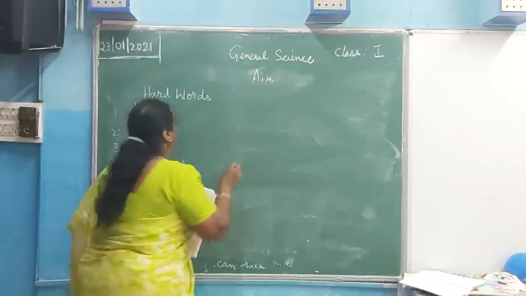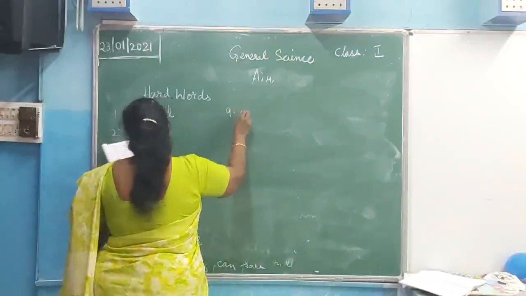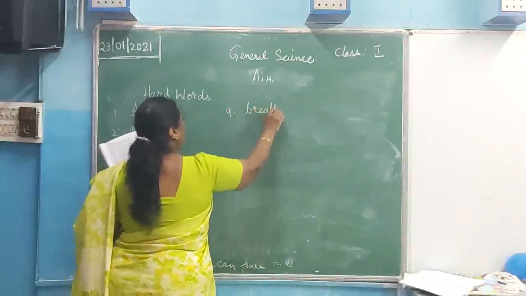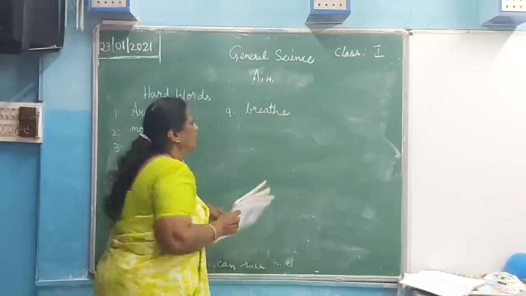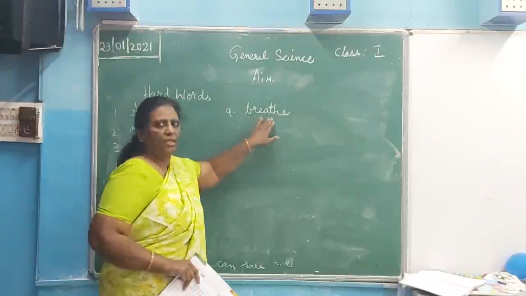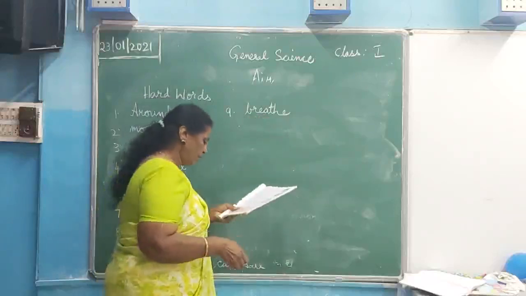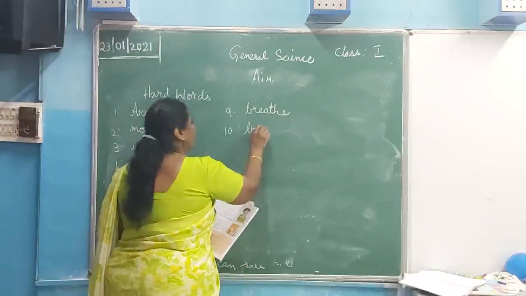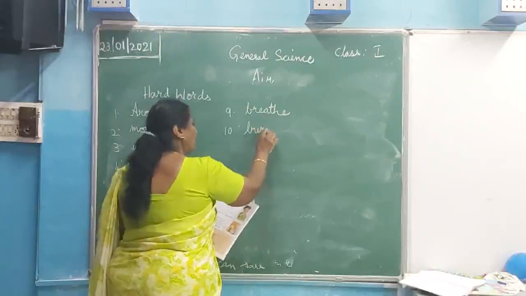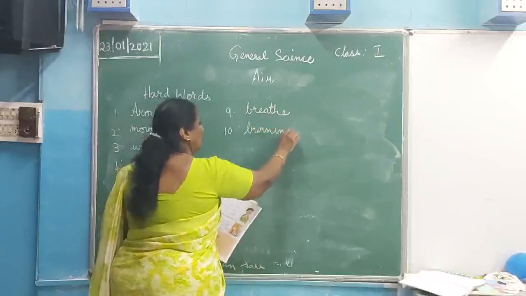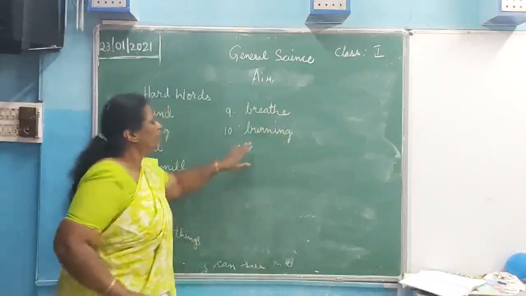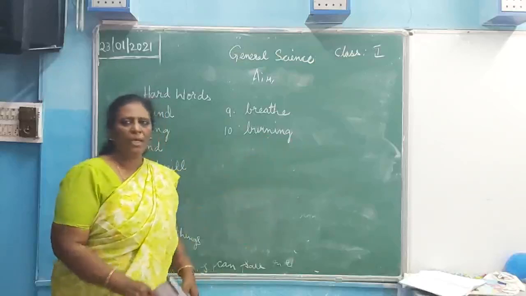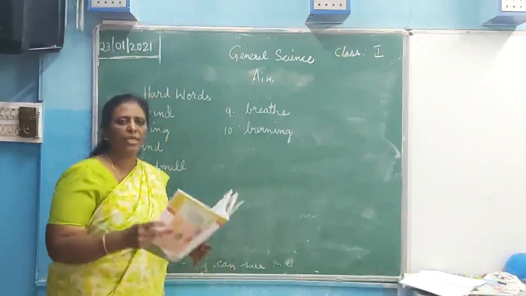The ninth one, breathe. B-R-E-A-T-H-E, breathe. Tenth one, burning. B-U-R-N-I-N-G, burning. I'll repeat these words once again.